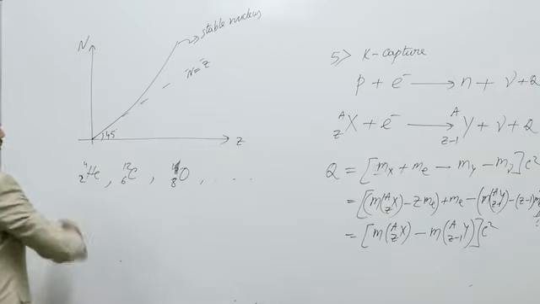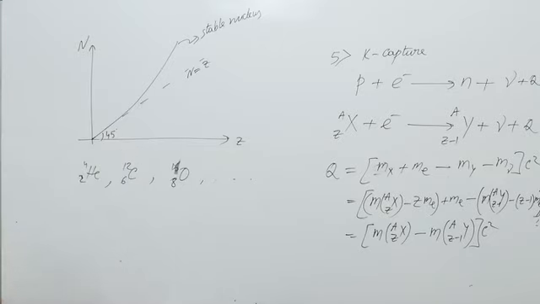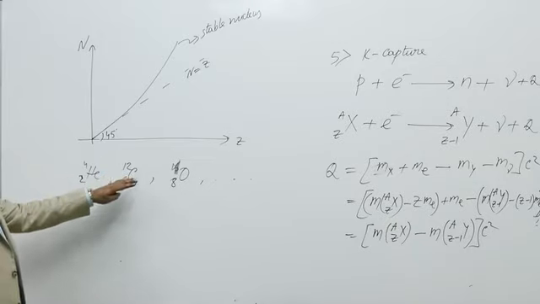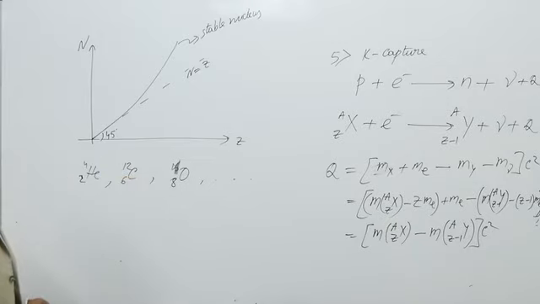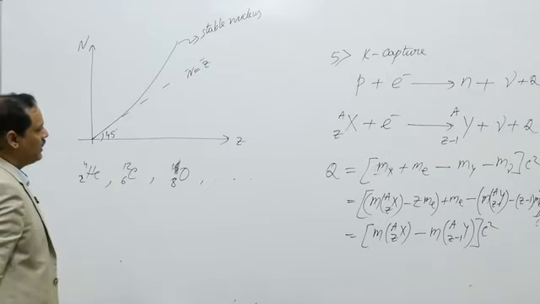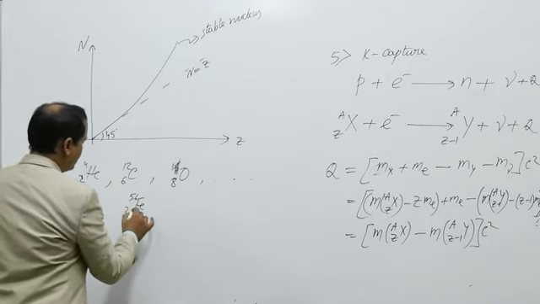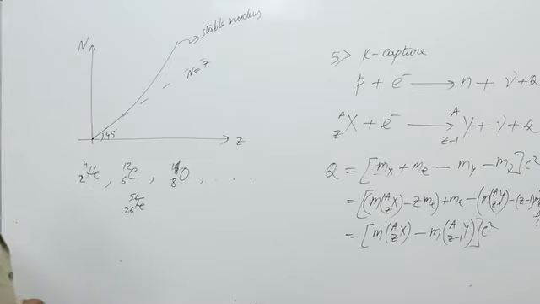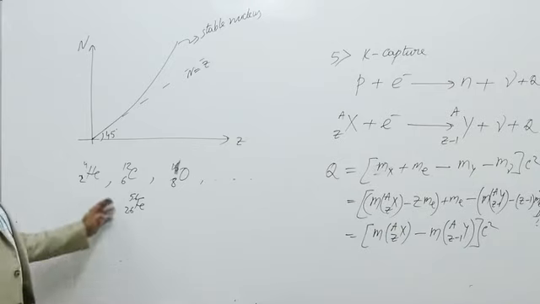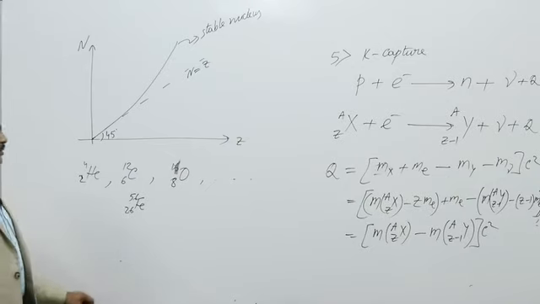Equal numbers of neutrons and protons make them stable. Any deviation from this makes them unstable. But as atomic number increases, for example iron 56, there are 26 protons and 30 neutrons. So as atomic number increases, more neutrons are needed for a stable nucleus.